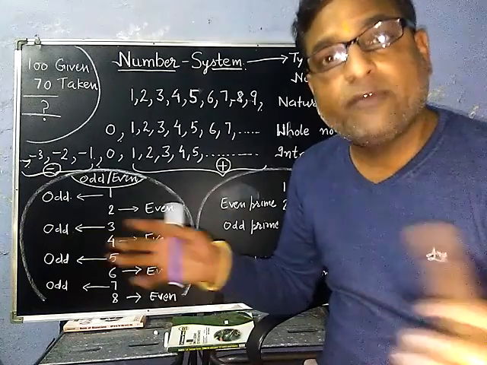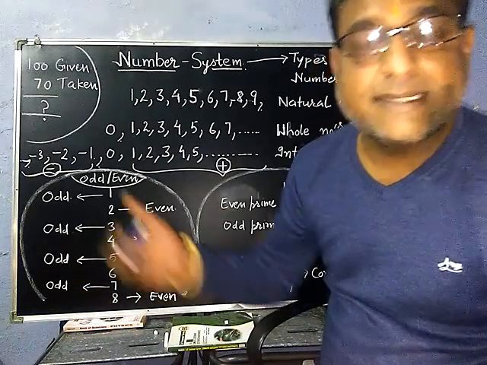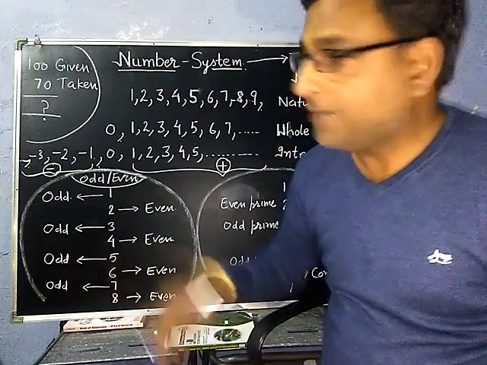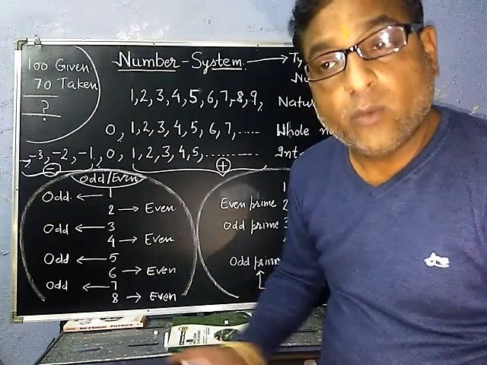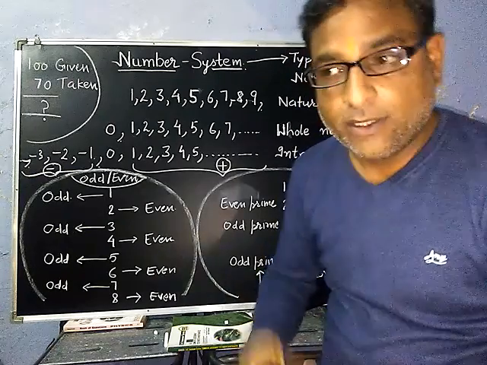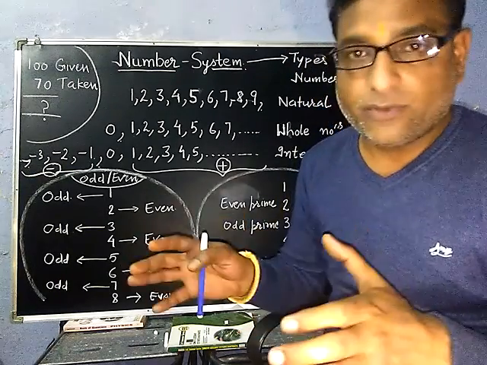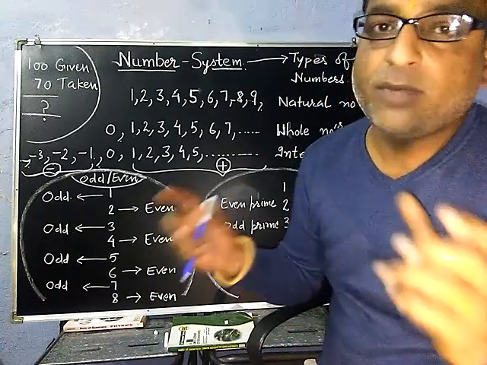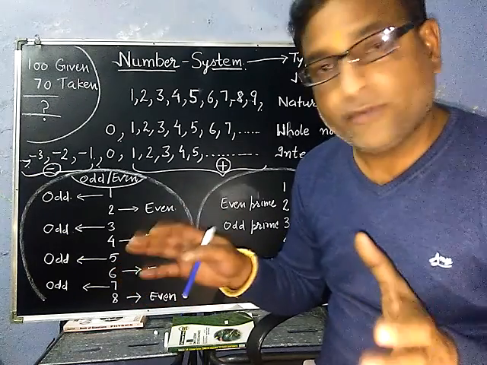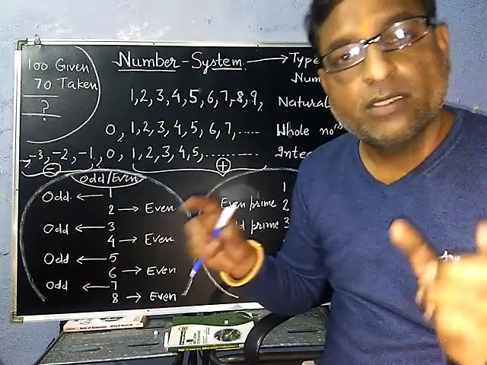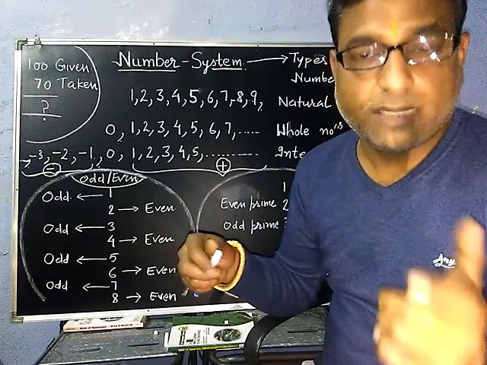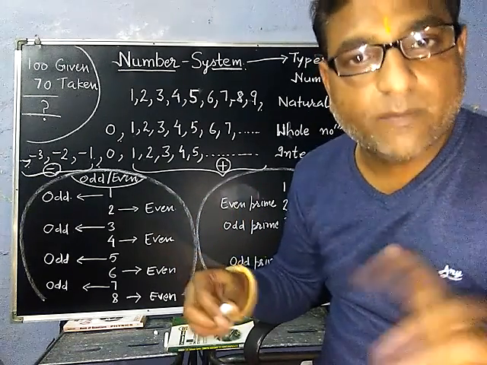So at this time confusion will be there. Who has given the 100, me or the customer? Then 70 taken, who has taken? The customer has taken, or I have taken from the customer? So for solving this confusion we need some new numbers. What are those numbers? Those are the negative numbers. How?